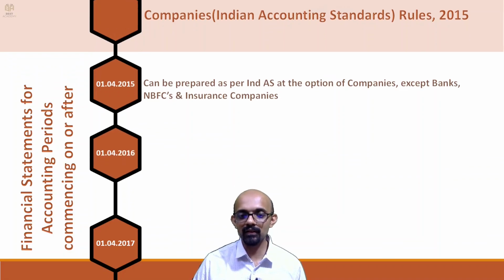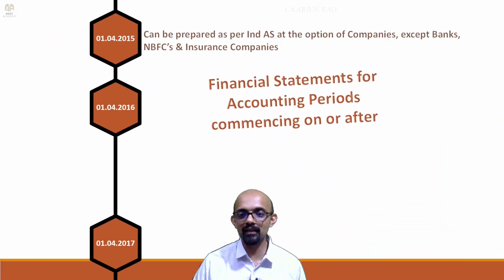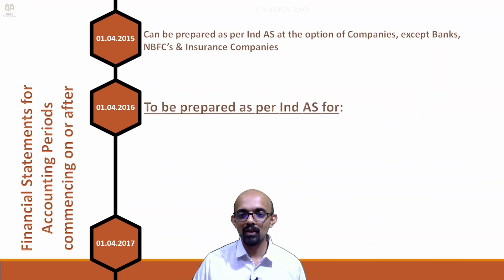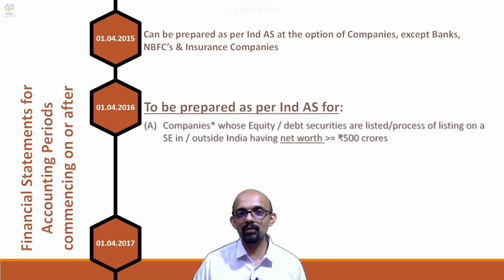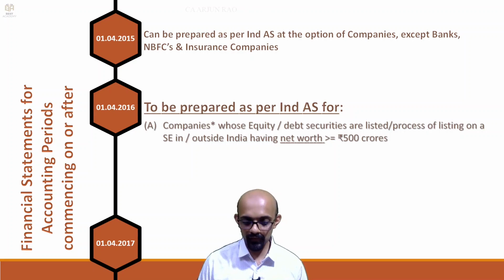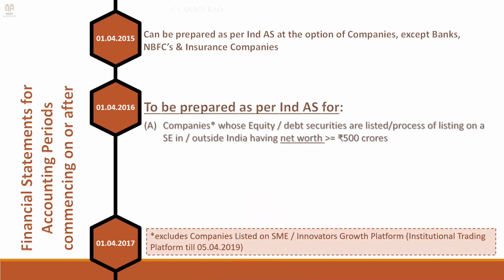Then next is 1/4/16, that is, accounting period should start on or after 1/4/16. Who had to follow Ind AS? Basically listed companies with net worth of 500 crores or more. So if that listed company was listed on an SME platform or Innovators Growth Platform, which we saw earlier, then it will not get covered here. So, companies other than SME or Innovators Growth Platform companies.